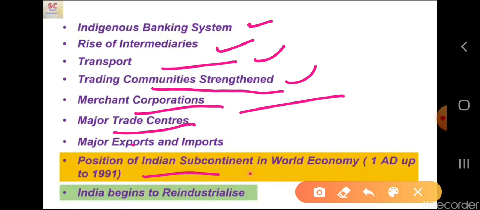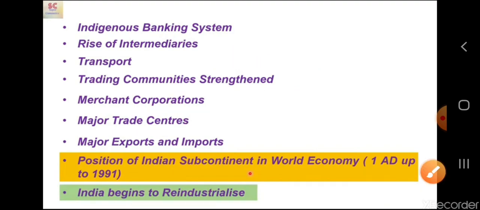Then what was the position of the Indian subcontinent in the world economy from 1st AD up to 1991, and then India begins to reindustrialize. So all these topics will be covered in this part, history of trade and commerce.